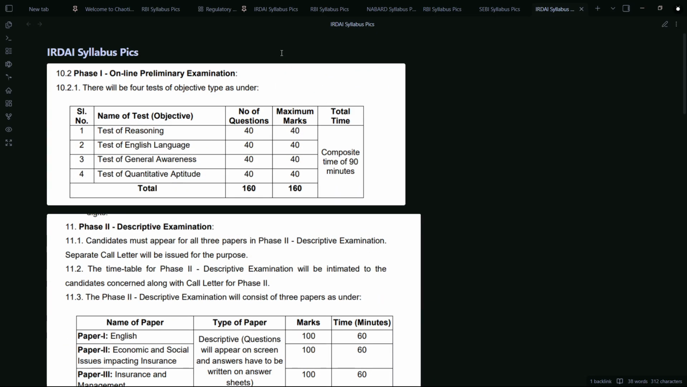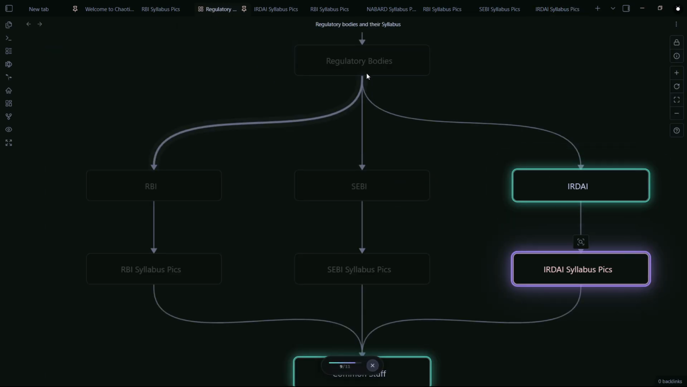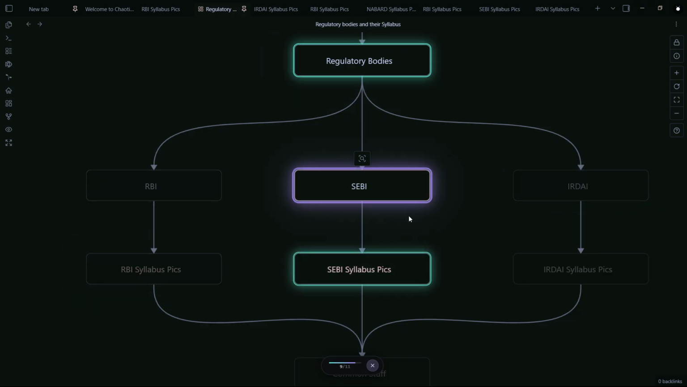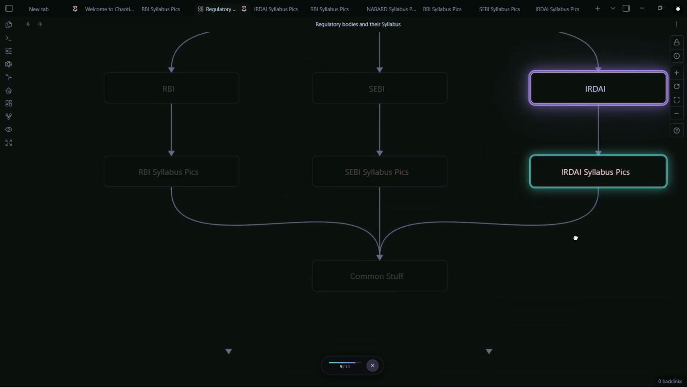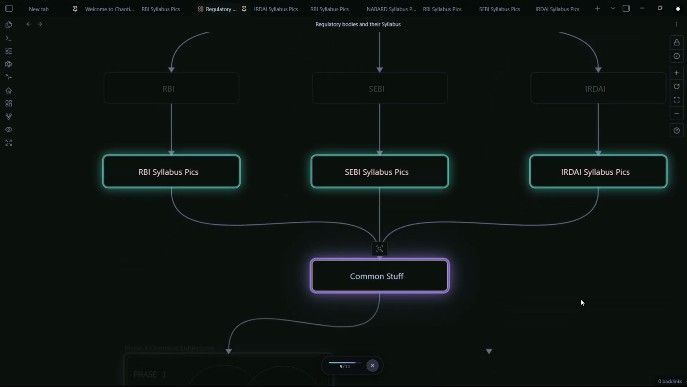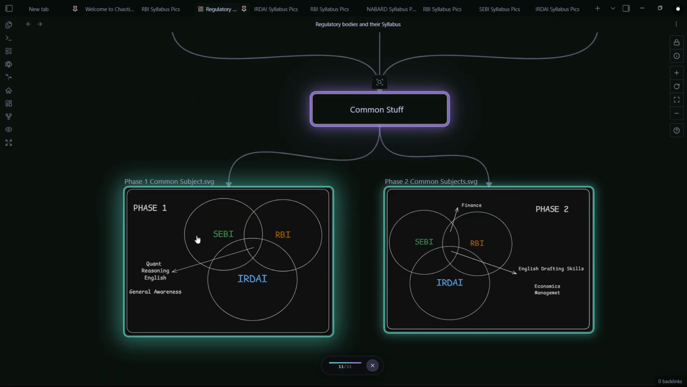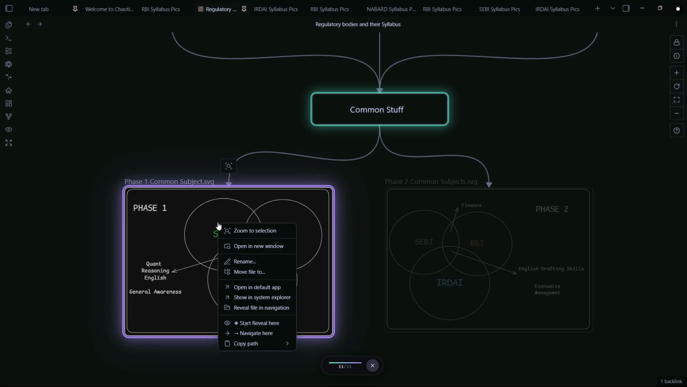Okay. So coming back to our canvas, if we talk about this, we had three regulatory bodies examinations, RBI, SEBI, and IRDI. We discussed RBI syllabus, we discussed SEBI syllabus, and we even discussed IRDI syllabus. But out of these three topics, there is something that I want to talk to you about, the common stuff. Okay. So when it comes to the common stuff,